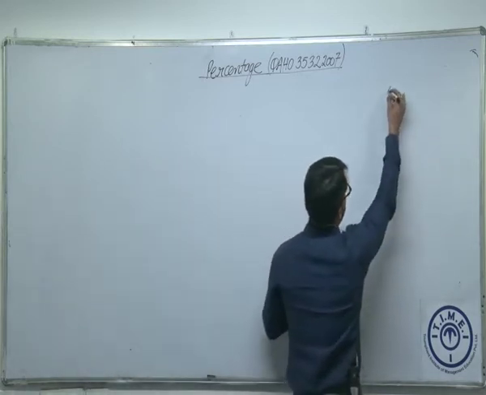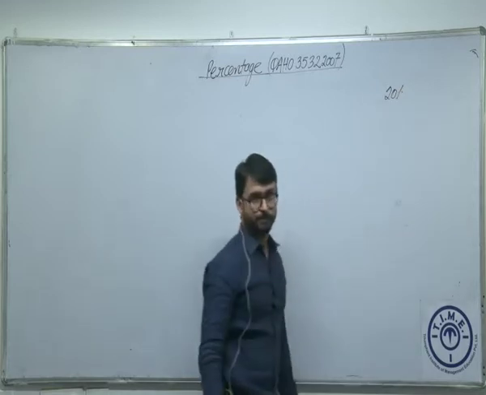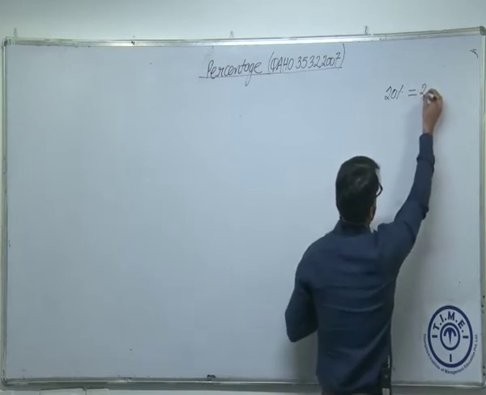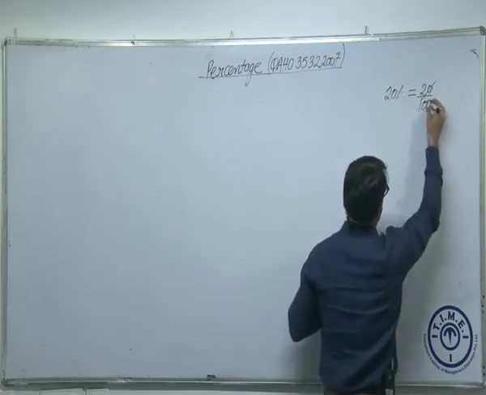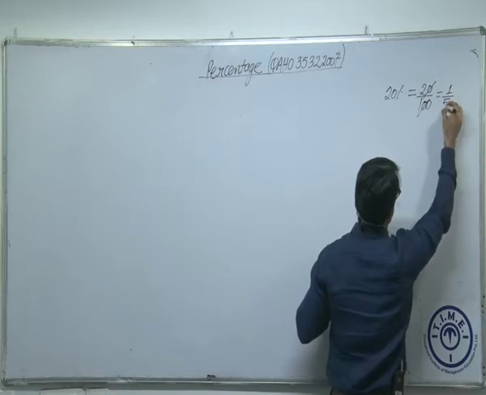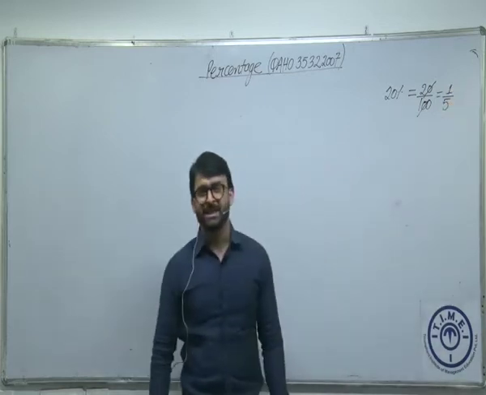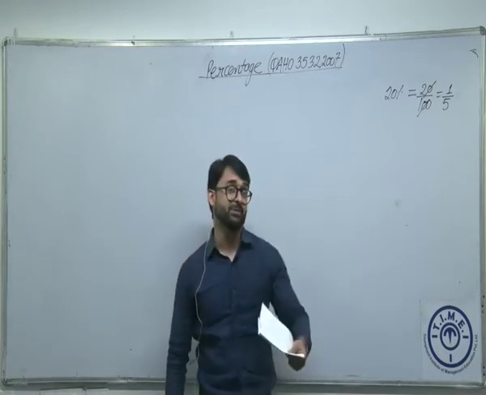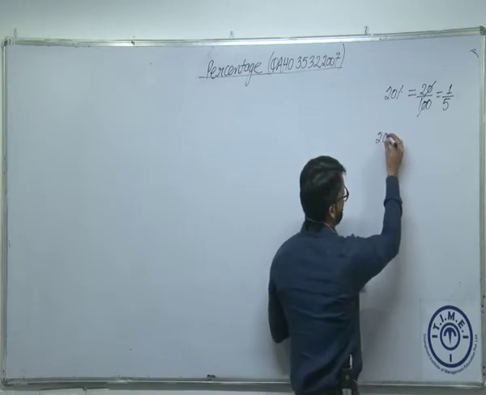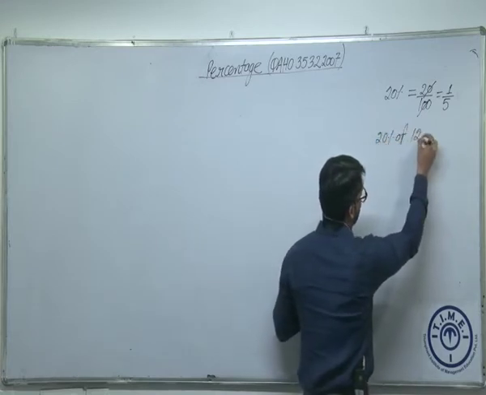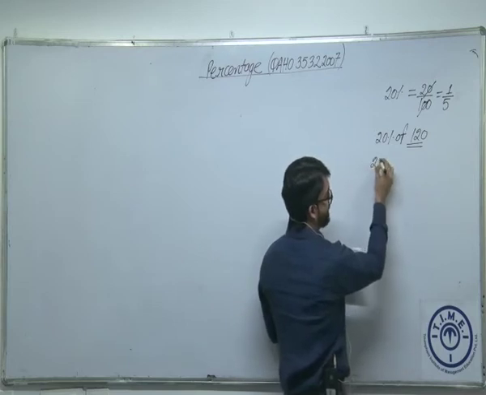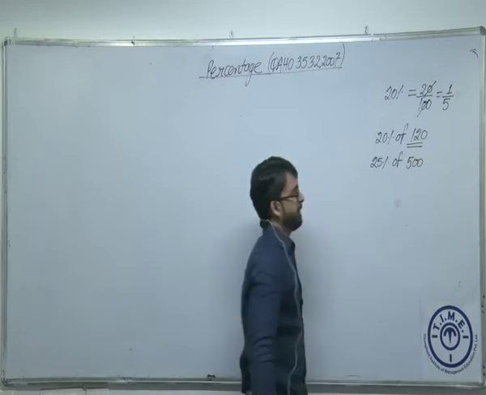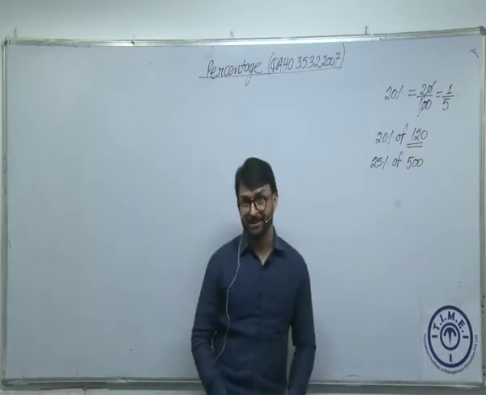We can take an example. What is 20%? Maximum what we can say about this, 20% is 20 by 100, or I can say this is 1 by 5. Again, we are not getting any significant answer from it. But if I ask you another question, what is 20% of 120, or what is 25% of, let's say, 500? Now, here we can get a significant answer.